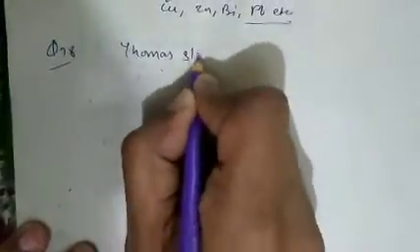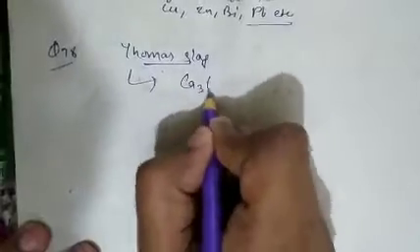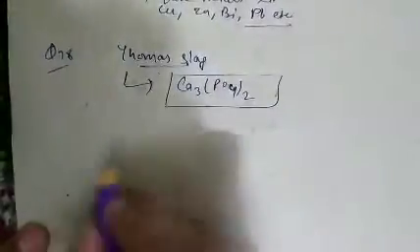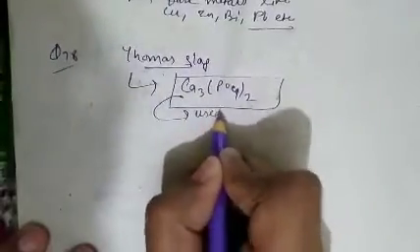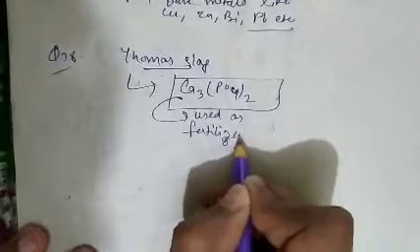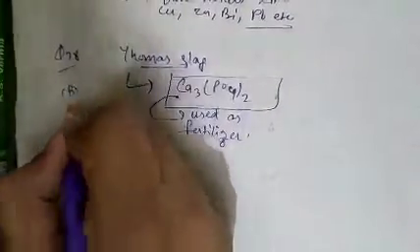See question number 78. In question number 78, what is given? The question is about the formula used for Thomas slag. As we know, Thomas slag is basically calcium phosphate, and it is used as a fertilizer. So question number 78, option B is correct.